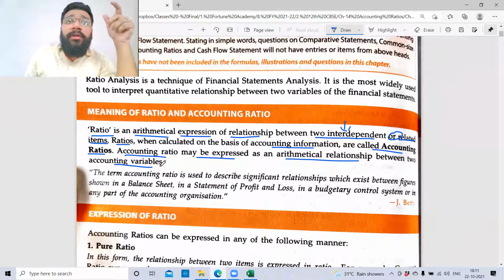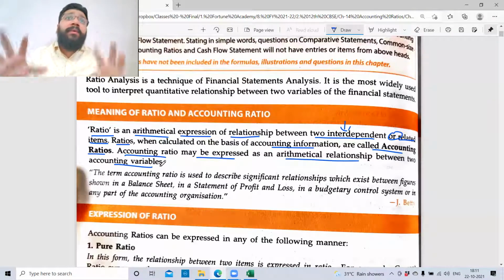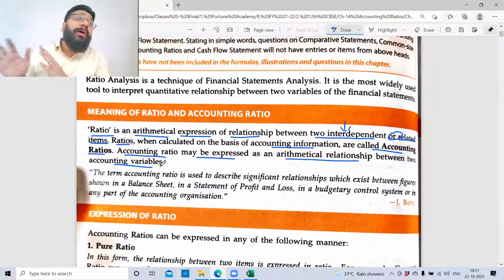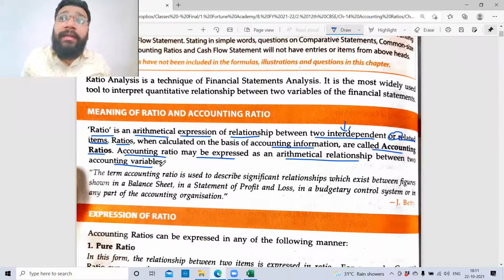Just because the profit of a company is positive, it is profitable, you cannot invest in that company. There are so many other things you have to look into and compare with each other to see if the money you're going to invest in that company, in the long run, is safe or not. Maybe today the company is profitable, and looking at the profit you're investing, but the other ratios may indicate that, look my dear friend, this company is getting into trouble in the next couple of years. You could not see that warning because you did not know how to calculate and interpret the ratios. Therefore, you could be in deep trouble.